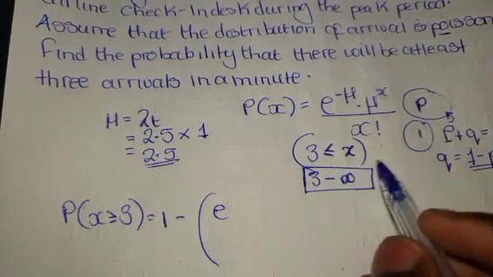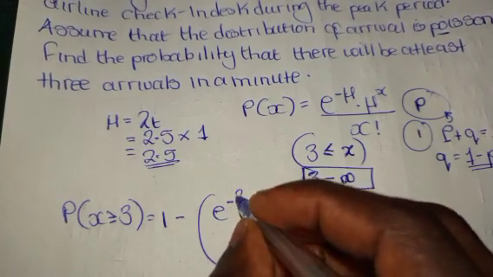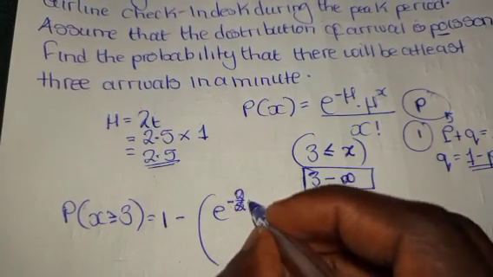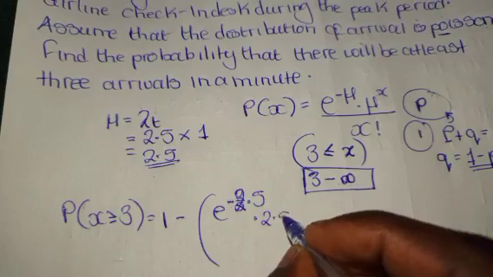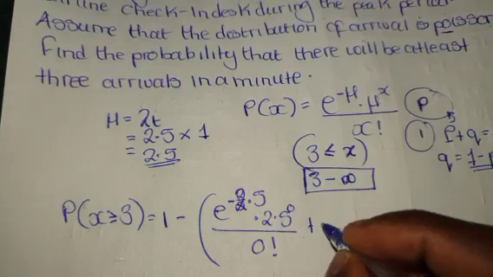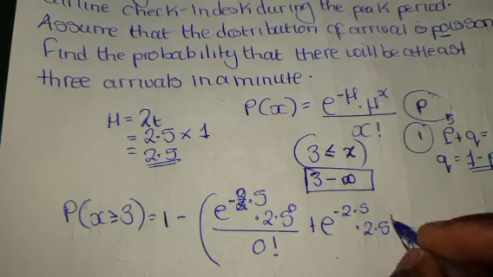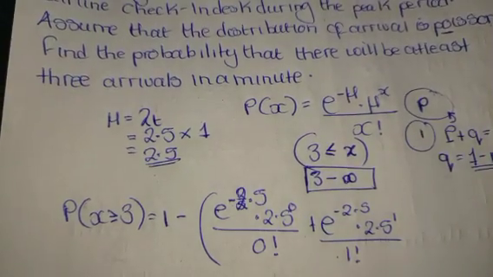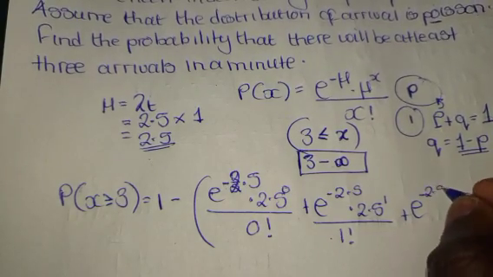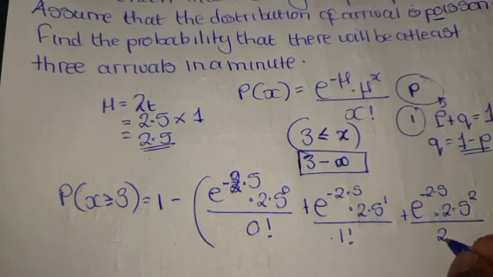So we have the first number of events to be 0. So we say e to the power negative 2.5 multiplied by 2.5 to the power 0 over 0 factorial plus e to the power negative 2.5 multiplied by 2.5 to the power 1 over 1 factorial plus e to the power negative 2.5 times 2.5 to the power 2 over 2 factorial.